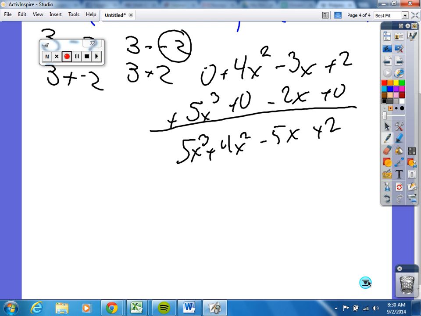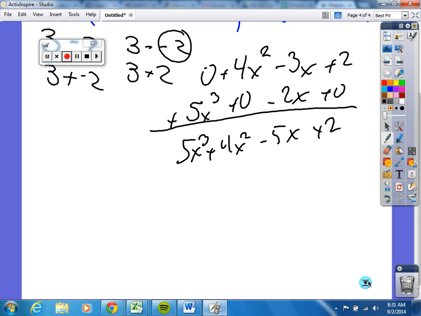Does everybody understand that? Okay. How would we classify this? Monomial, binomial, trinomial, what would this be? Four-term polynomial. That's what we classify this as. Okay? Any questions on that? Could we all do that?